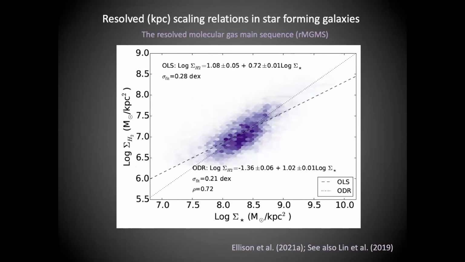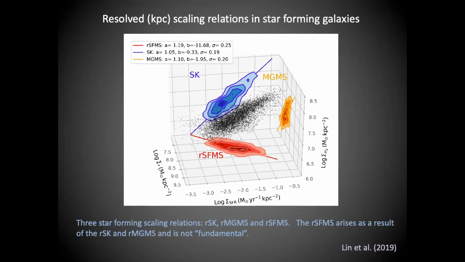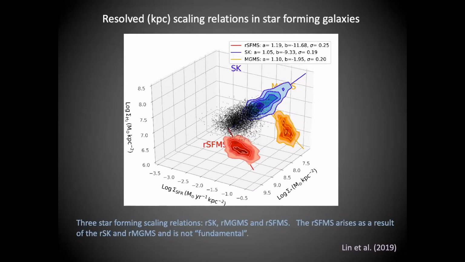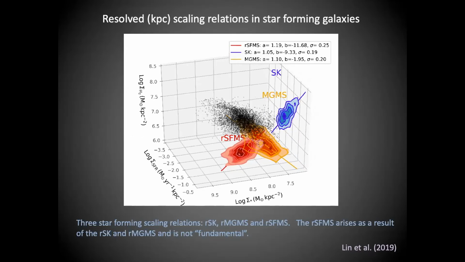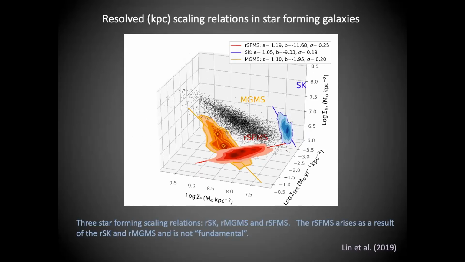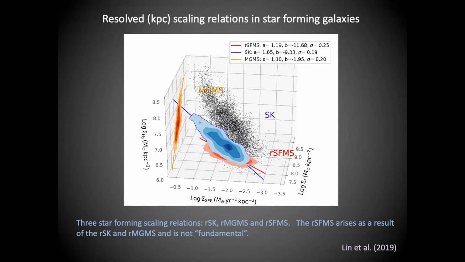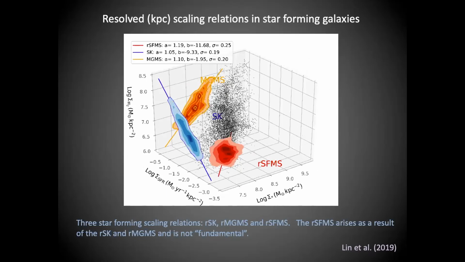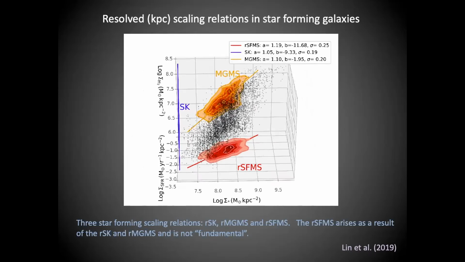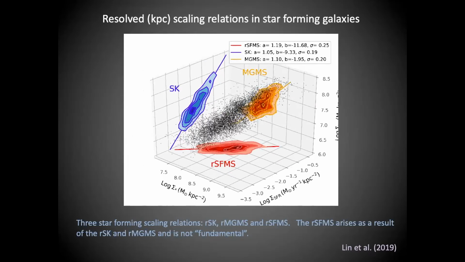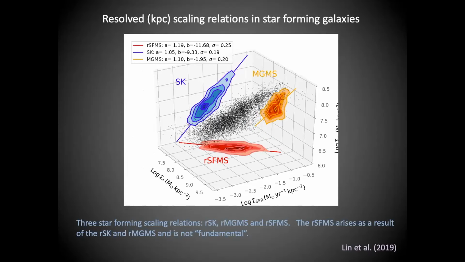So given that all three of these variables correlate with one another, giving you these three scaling relations, it won't come as a big surprise to see that you can look at these three variables in three-dimensional space, and that there is this nice three-dimensional correlation that's somewhat cylindrical. And so you really get the three individual scaling relations by projecting this three-dimensional structure onto the two-dimensional planes.